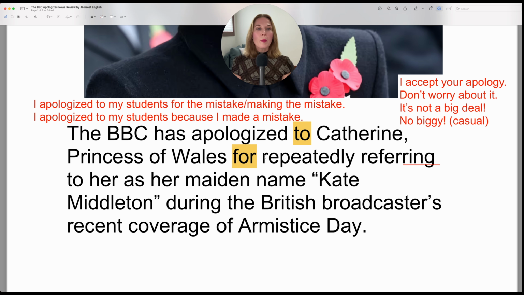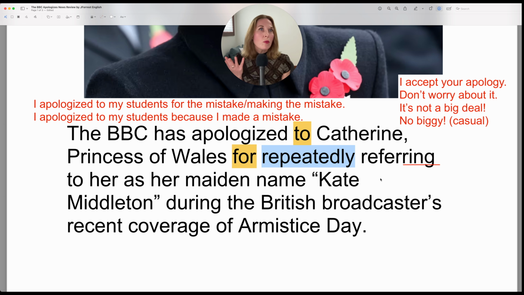Now here, remember I said just forget about this because it's optional. Adverbs are optional. Here it modifies the verb. So for repeatedly referring to her as her maiden name, this means that the BBC did this once, twice, 3 times, 4 times. So it sounds like it did it again and again and again. So it sounds like it happened a lot, more than once and likely more than twice.